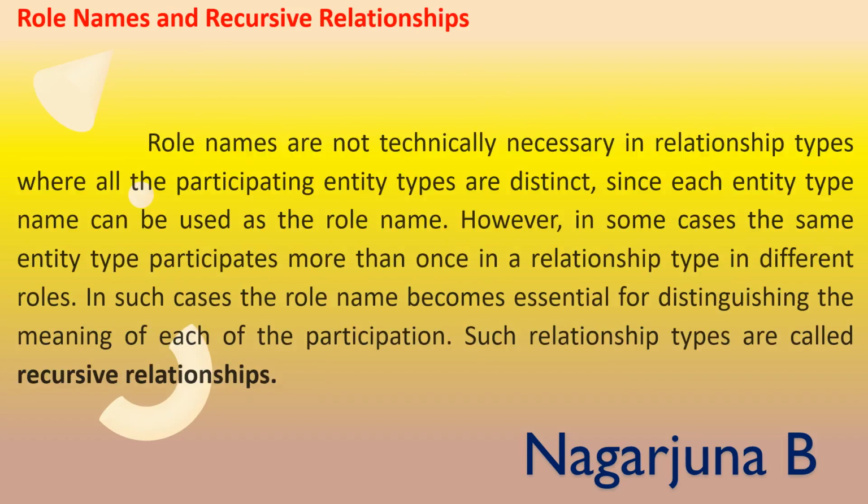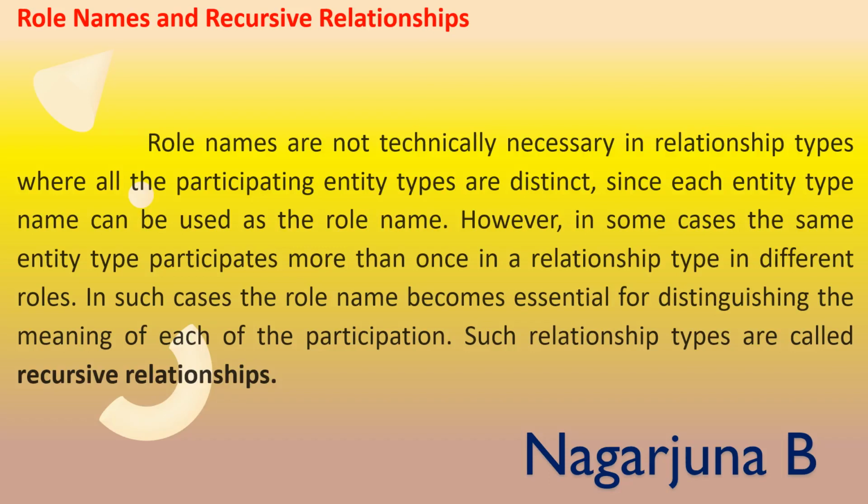Role names are not technically necessary or important in relationship types where all the participating entities are distinct, since each entity type name can be used as a role name. For example, in the works for relationship, the participating entities are employee and department. These two are distinct entities, so here the role name is not necessary. We can consider employee and department together as a role name, that means employee department.